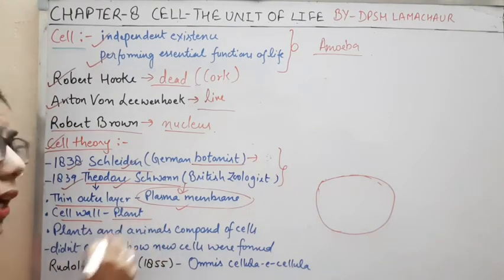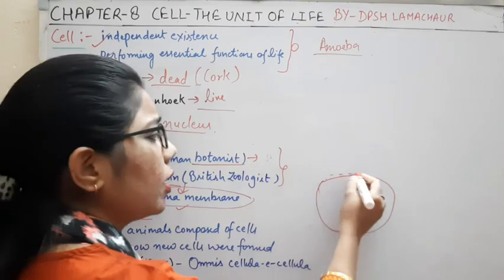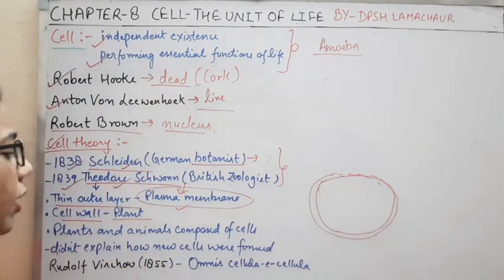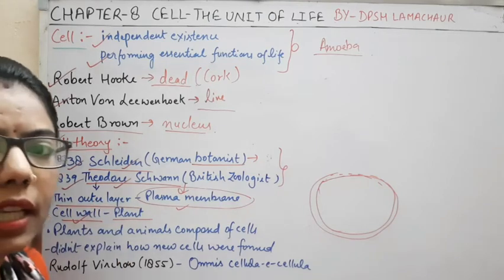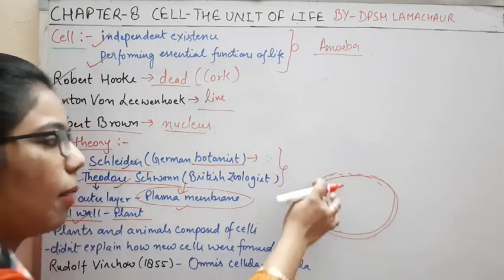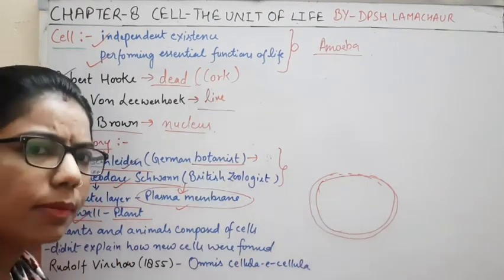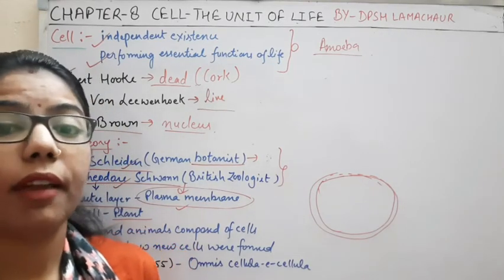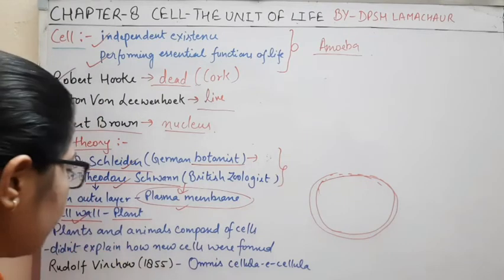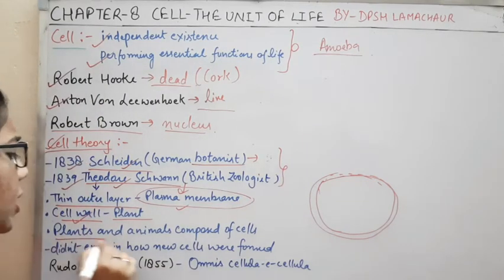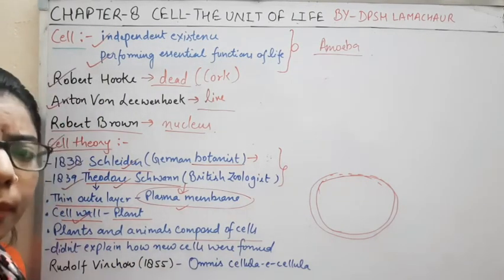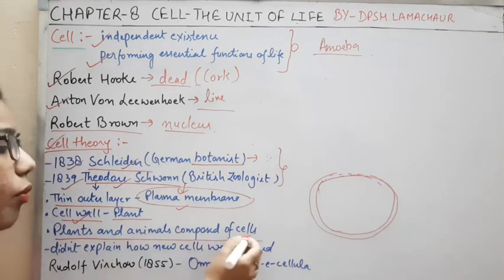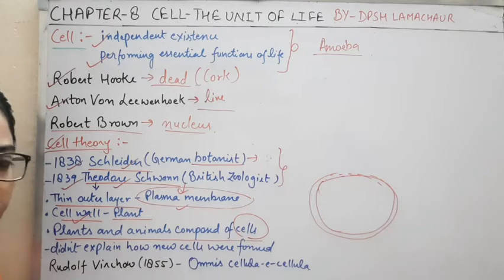In case of plants, there is one more layer outside this membrane, which they called the cell wall. This point is common for both the plant cell and the animal cell: both are made up of cells.